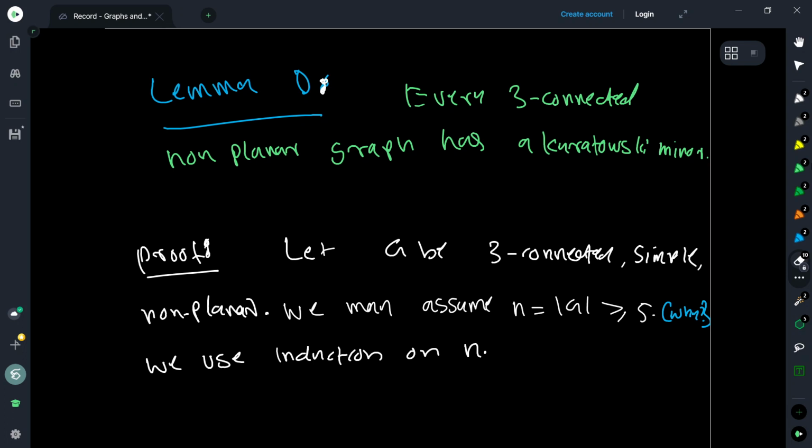So to take care of the trivialities, we will assume G is three connected, simple, non-planar, and we can assume that the number of vertices, let us denote by n, is at least 5. We can do this. Why?